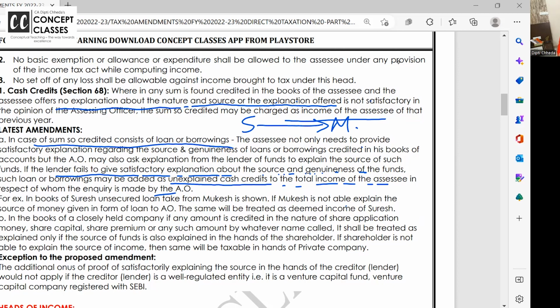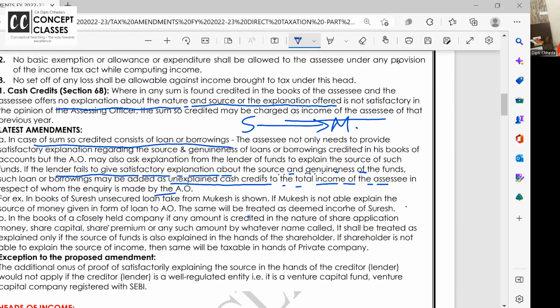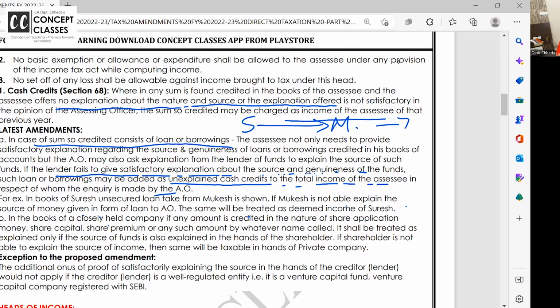If Mukesh is not able to explain the source of money, the AO asks Mukesh, you have given a loan to Suresh, from where did you get this? If Mukesh is not able to show it, the same will be treated as deemed income of Suresh. And it will be taxable under section 68 at 78%: 60% tax, 25% surcharge, and on tax plus surcharge, cess. All clear to all of you?